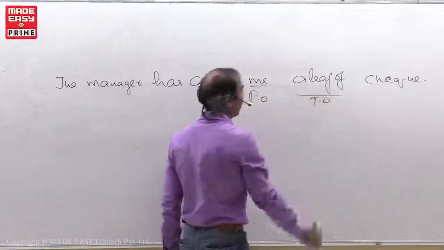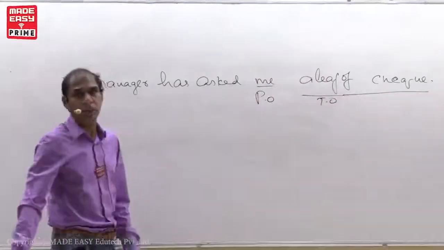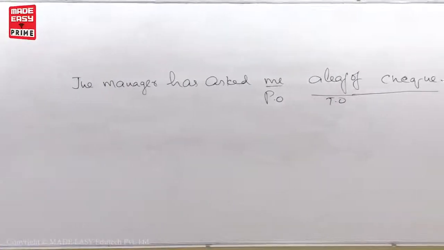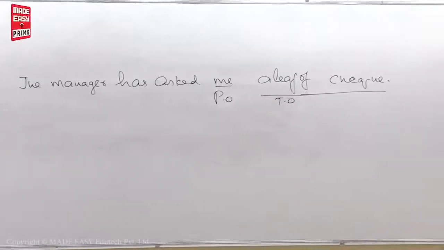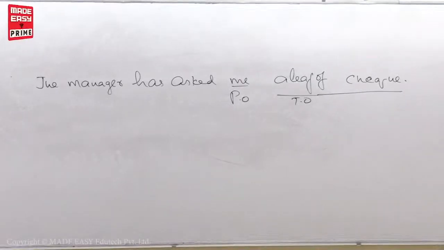This is thing object. A leaf of check, this is the thing object. You try. 1 minute time I'll give you. Very easy.